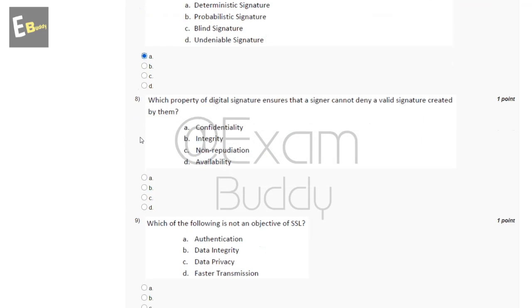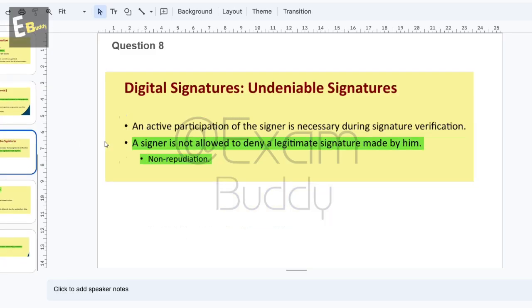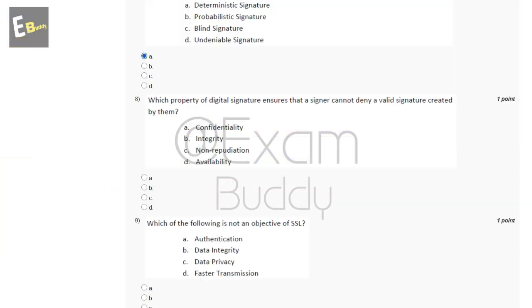Now the eighth question is, which property of digital signature ensures that a signer cannot deny a valid signature created by them? So these are the options: confidentiality, integrity, non-repudiation, availability. So let's check the answer of our eighth question. So question 8, a signer is not allowed to deny a legitimate signature made by him, non-repudiation. So the answer of our eighth question is C.